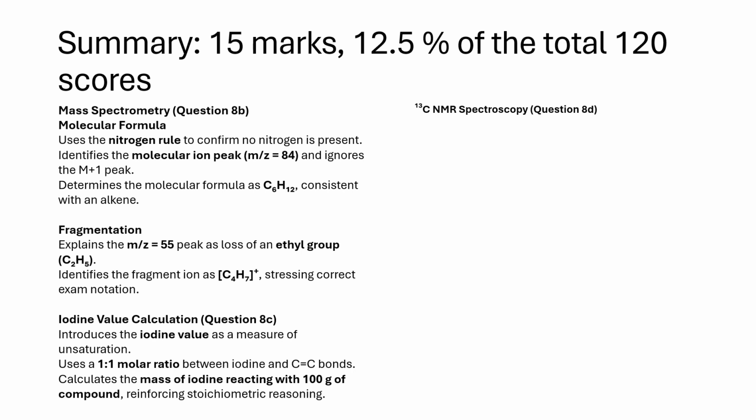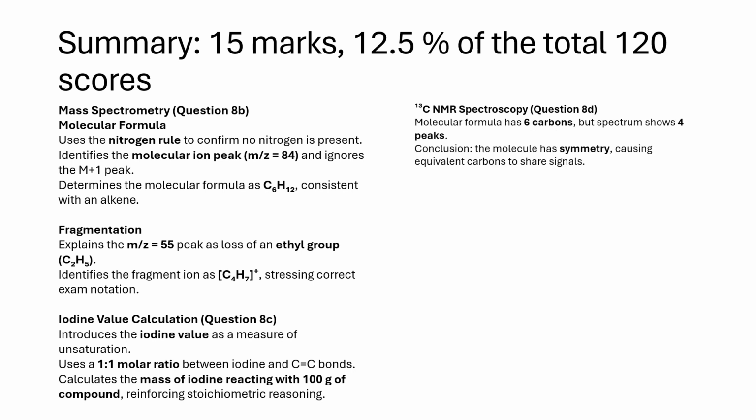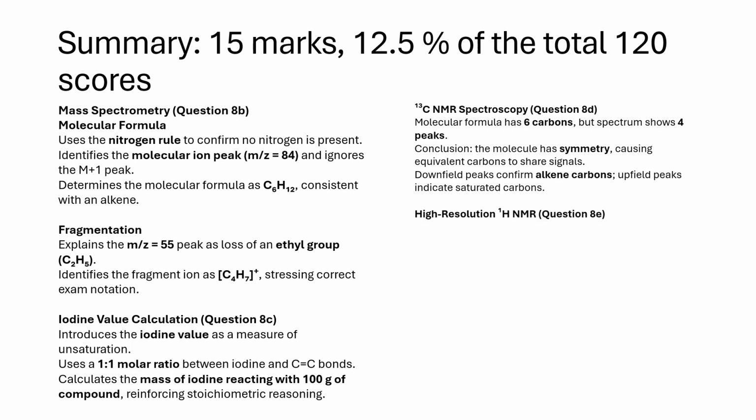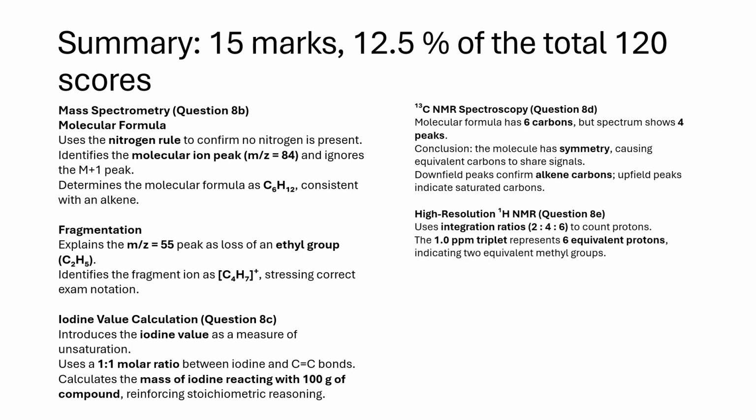13C NMR spectroscopy, question 8d: the molecular formula has 6 carbons, but the spectrum shows 4 peaks. Conclusion: the molecule has symmetry, causing equivalent carbons to share signals. Downfield peaks confirm alkene carbons, upfield peaks indicate saturated carbons. High resolution 1H NMR, question 8e, uses integration ratios 2, 4, 6 to count protons. The 1.0 ppm triplet represents 6 equivalent protons, indicating 2 equivalent methyl groups. Chemical shift confirms a saturated alkyl environment.